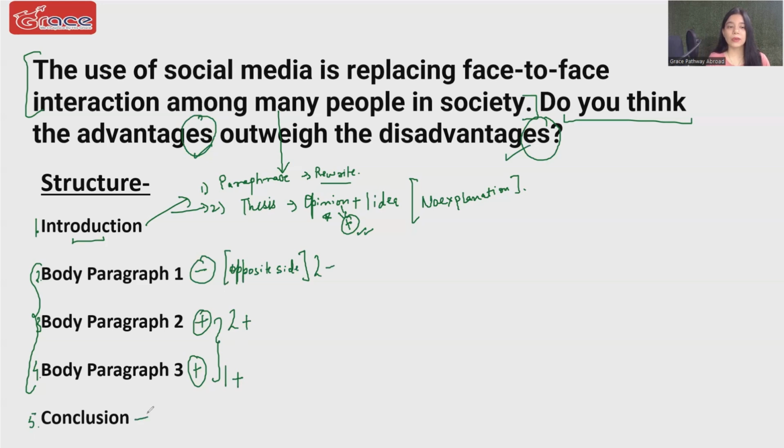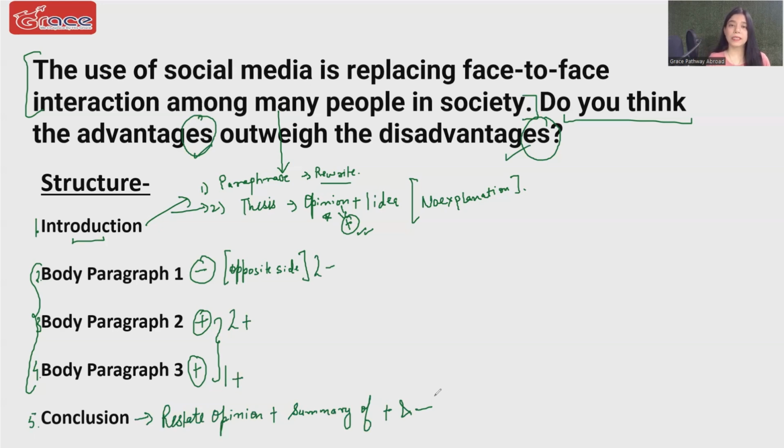And then in the conclusion, we will restate our opinion, which is incredibly vital. Plus, we will write a summary of our ideas, probably the strongest advantage and strongest disadvantage. That would be our conclusion.